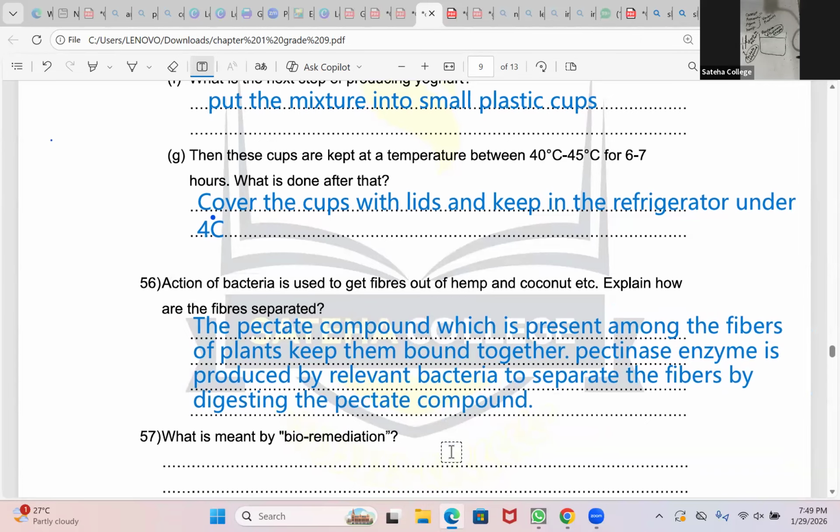So these are all the things given under industrial microbiology. They have not given more about it. These are the things like production of plant-based products, dairy products, alcohol, vinegar, metal extraction, and biogas. These are the things given in the grade 9 syllabus. Next we are going to learn about environmental conservation, like how microorganisms are used in environmental conservation to protect the environment. So is everyone done until 56?